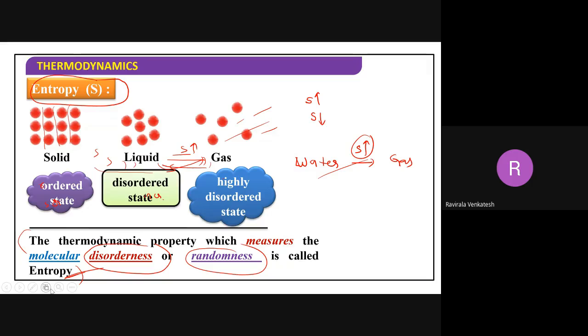You want to put everything right, that is called this formula. So whichever is easier for you, simply say degree of disorder is called entropy. Very simple it is. Because I said randomness here. If I have to say it in the form of a definition: the thermodynamic property which measures the molecular disorder, randomness, is called what? Entropy.